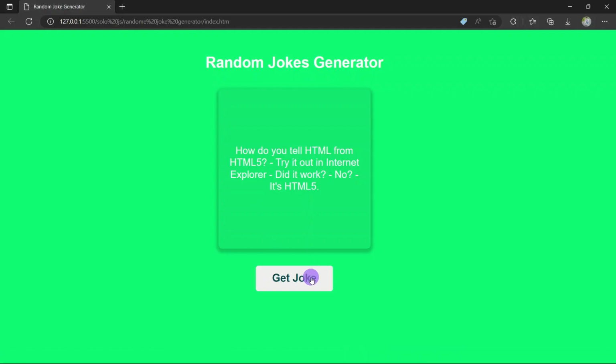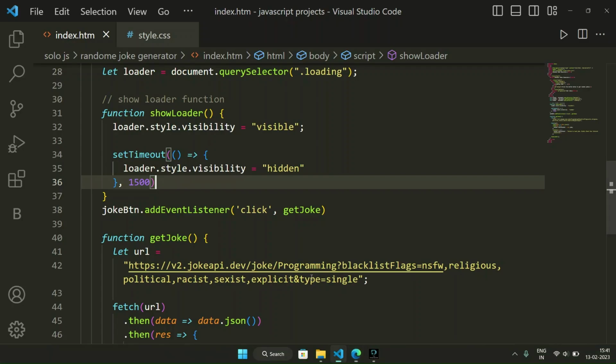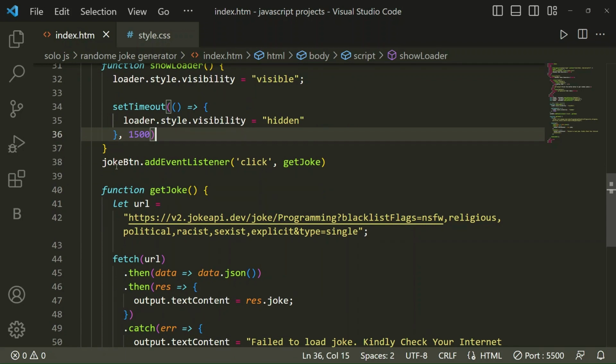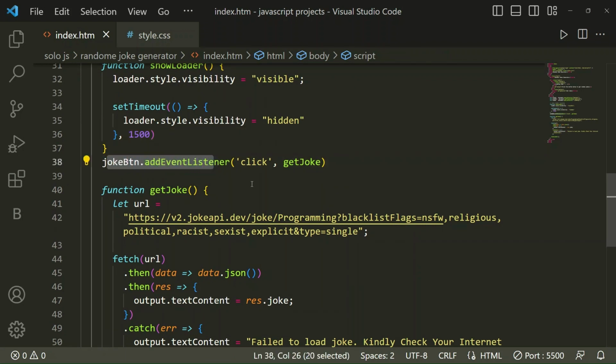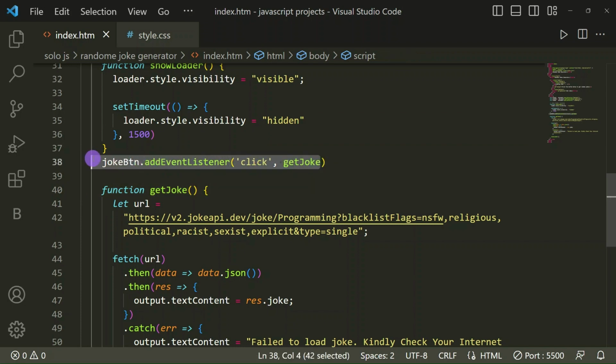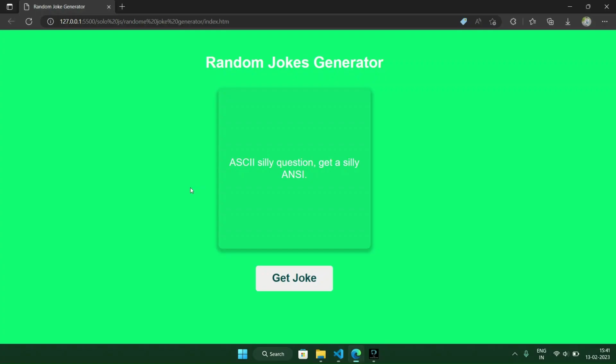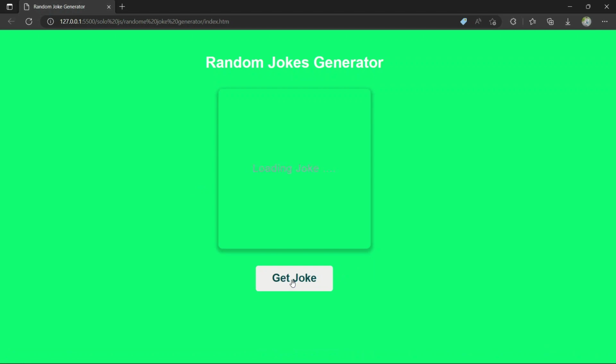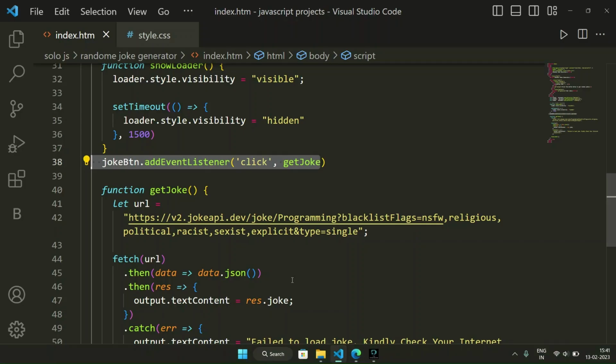Let's click on it. See, now it disappears. For that we have written the function: joke button add event listener. When we click, then it will show. So when we are clicking on this button, see, it's loading joke, and then it disappears.